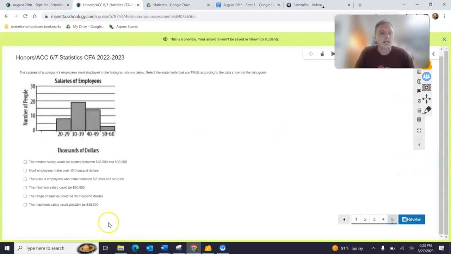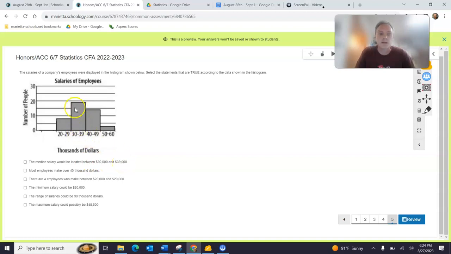And this one has more than one, more than 2 correct answers to it. So we have to really think carefully about this type of question where they give you a graph and then there's a whole bunch of different statements, and they're all different types of statements asking about the median and the minimums and the ranges. So we need to do critical thinking about each question. Which ones are correct? The median salary located between 30 and 39.